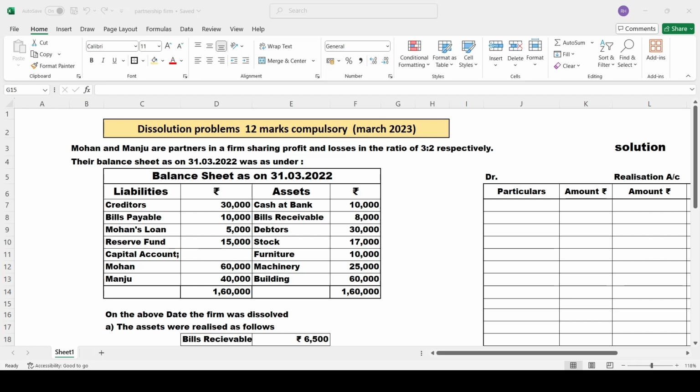So in this chapter, we are going to study the entire accounting procedure which you have to follow to close down your partnership business. What are the books of accounts you have to maintain, what you are supposed to do, how you have to share your profits and losses, how you have to sell your assets, how you have to pay your liabilities, everything we are going to learn in detail by solving this problem.